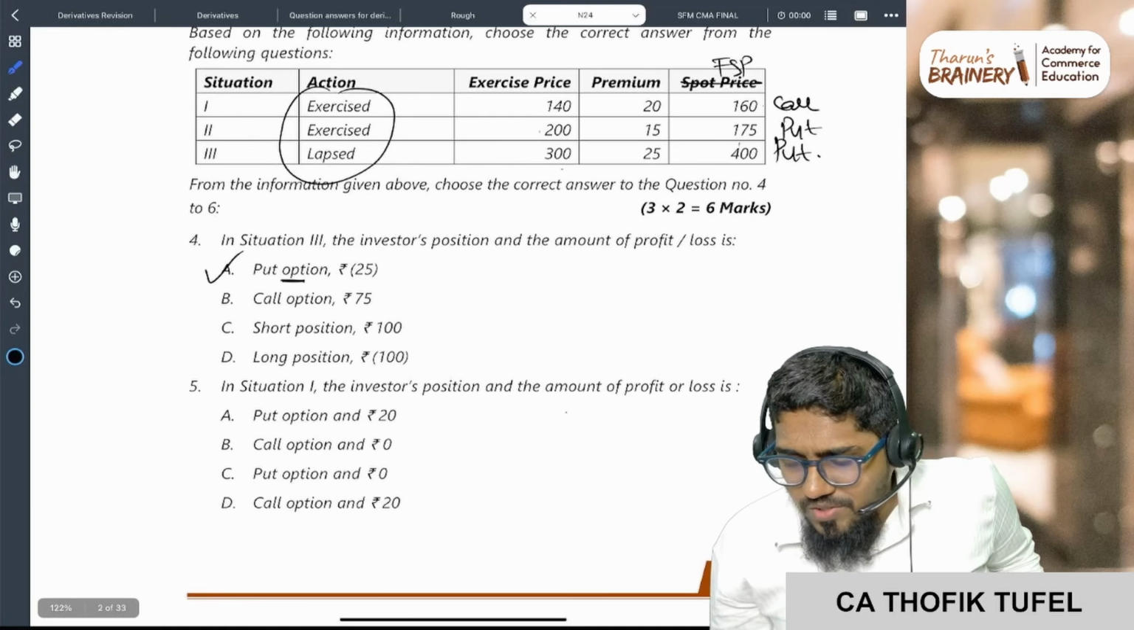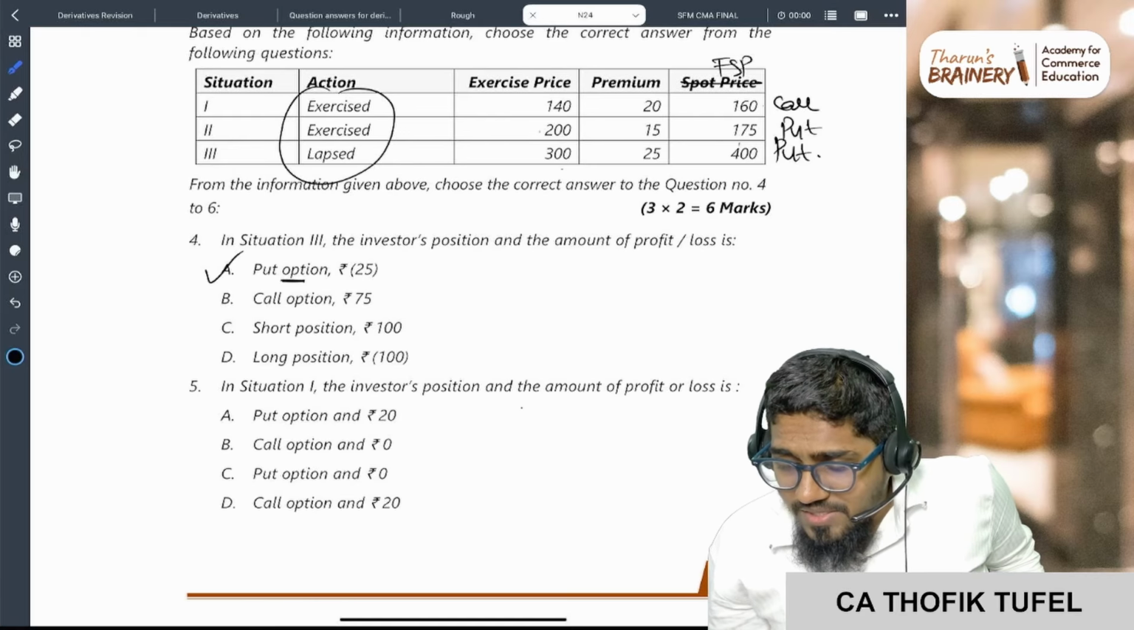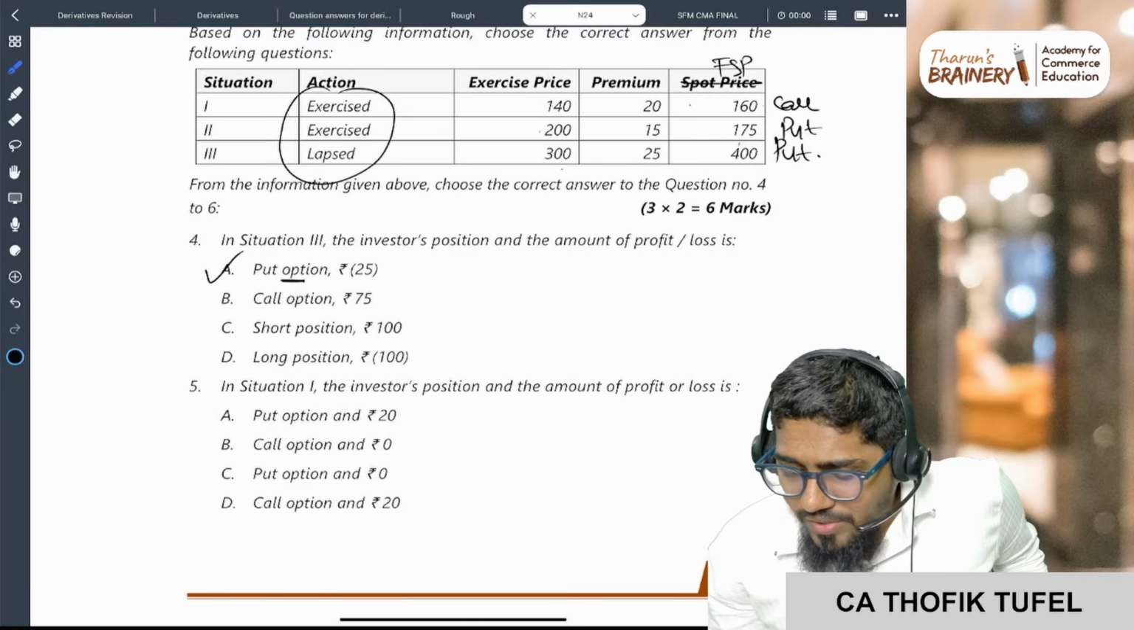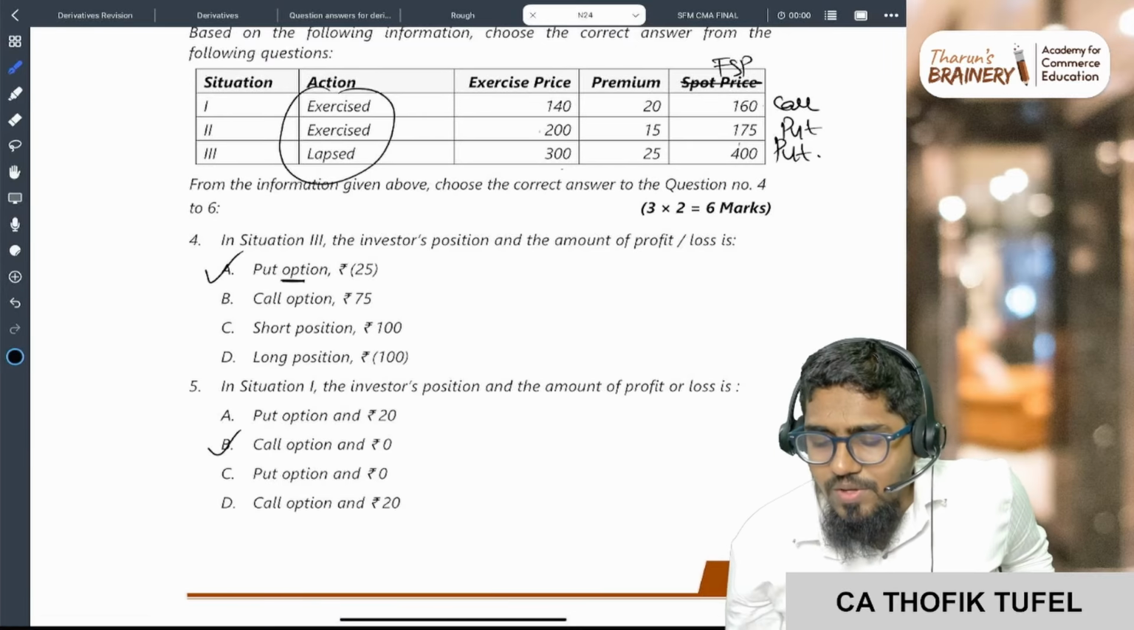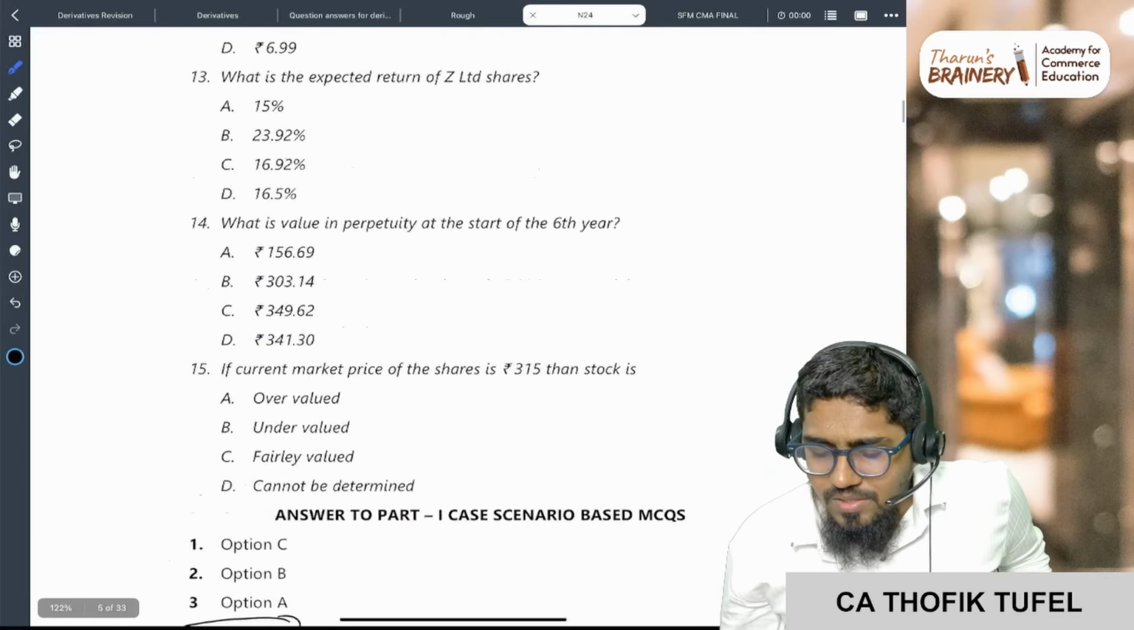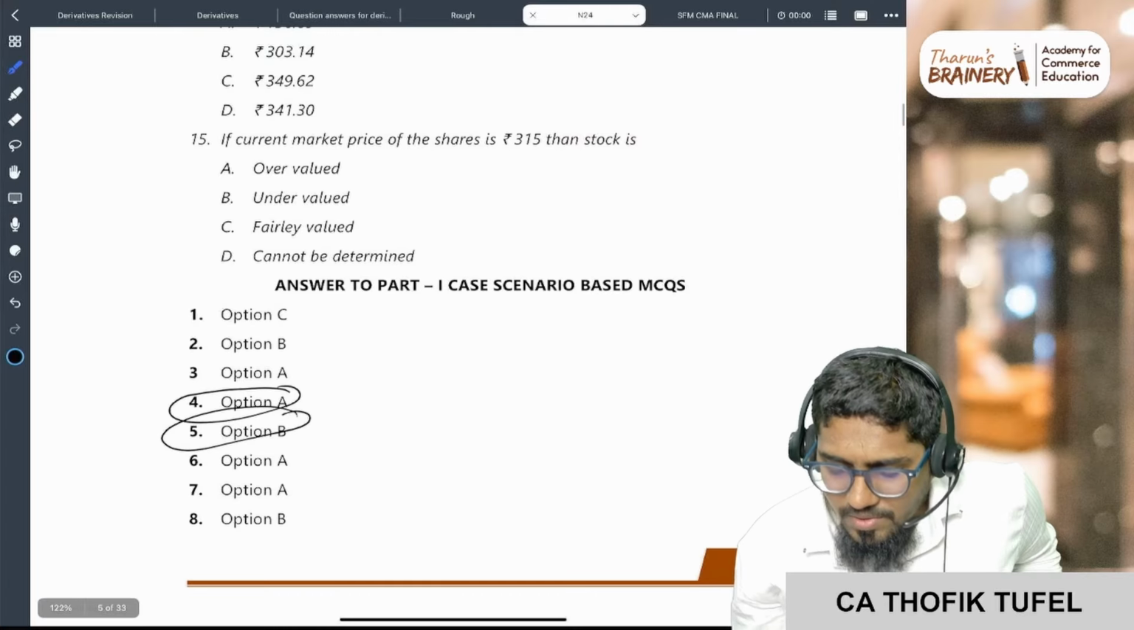Situation 1, the investor's position. Situation 1, call option. I am exercising. So what is the profit I'm getting? 20 minus 20, 0. So call option and 0. This is the answer. You see here, the answer is B. Correct.